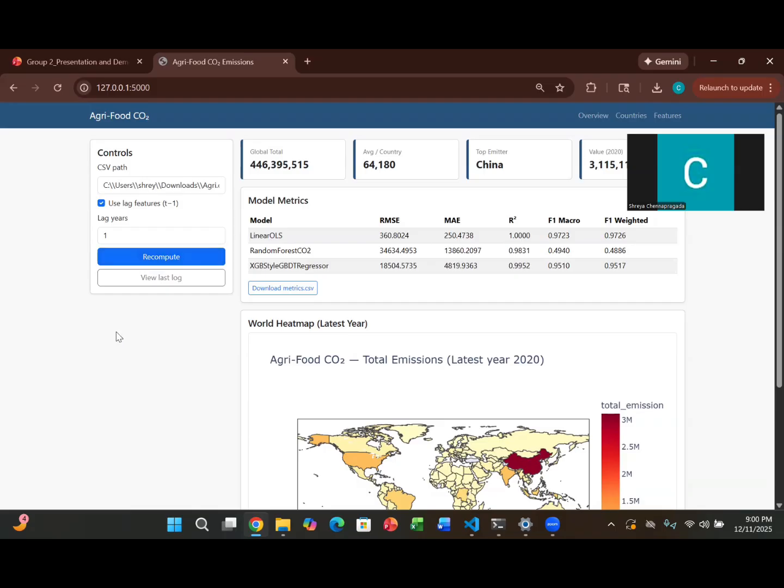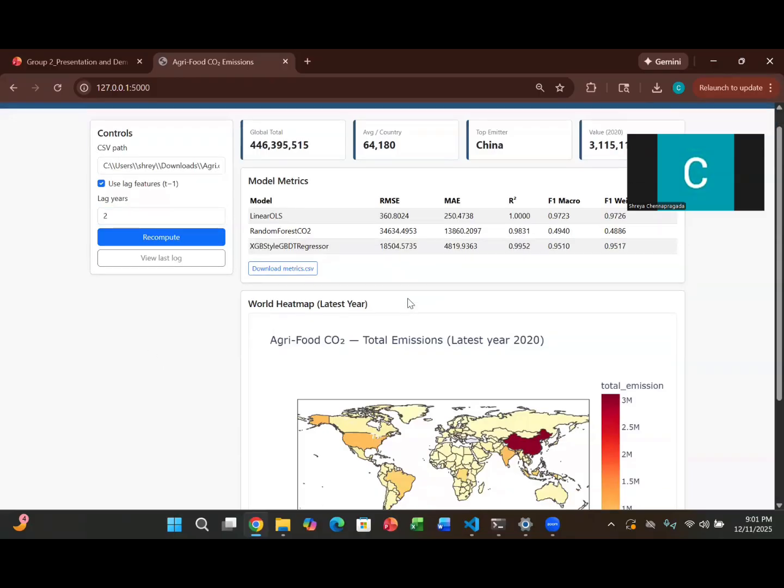Here, as we can see, we have a CSV path to put whatever CSV that you would like to compute. And we also have the lag features. We can toggle that. We can increase the lag features, and then we can recompute the entire overview page. Coming to the model metrics, here the model metrics are computed and shown.